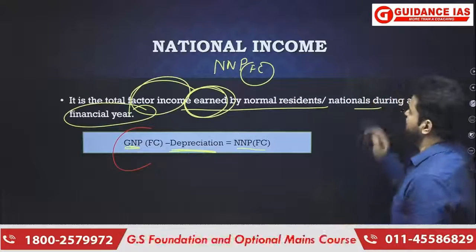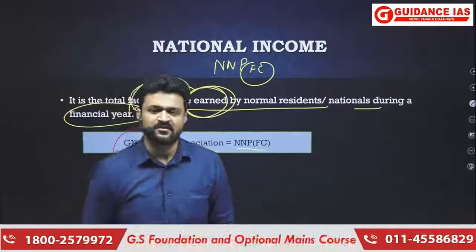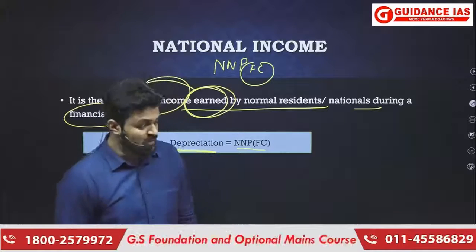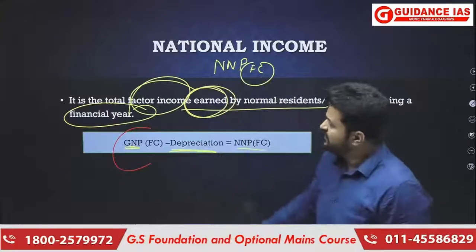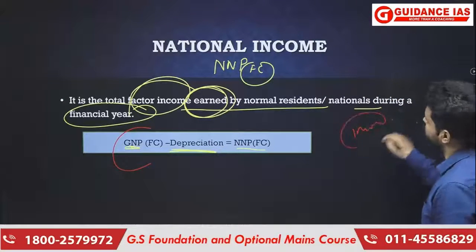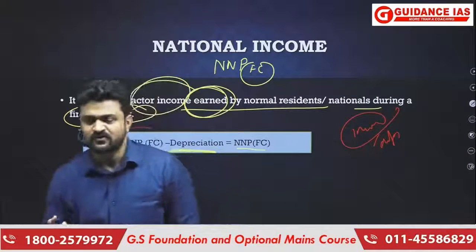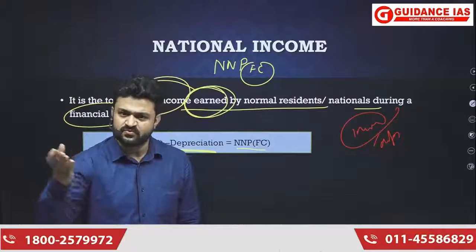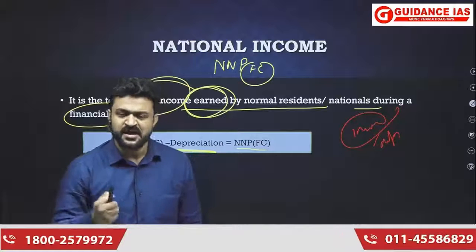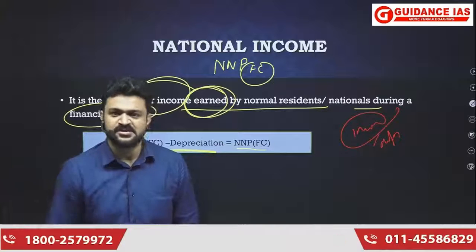For example, if any employee is working in any factory. Now if you go for the net production in that particular factory, then you will account for the depreciation. But income per se is not going to be affected by depreciation, because that individual is working in that particular factory, and that factory employs various individuals who are earning salaries, and those salaries are not going to be affected by the consumption of the machinery there.